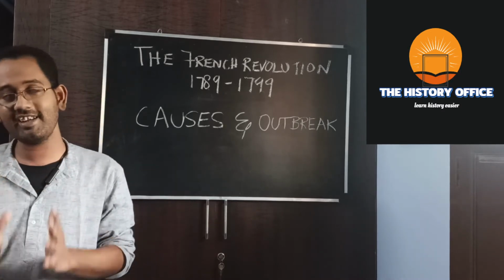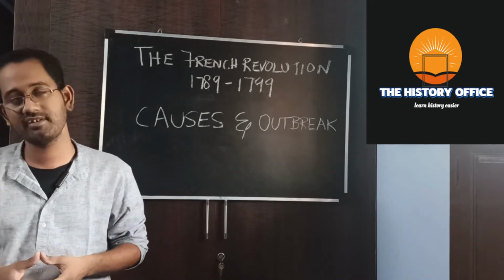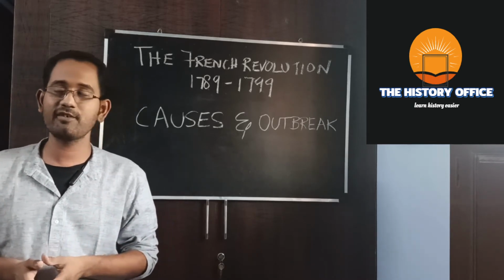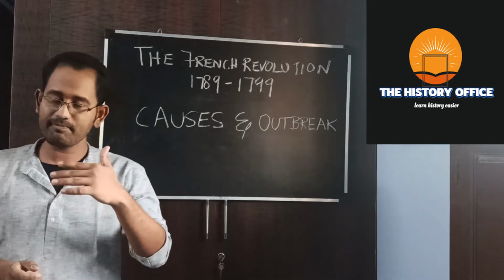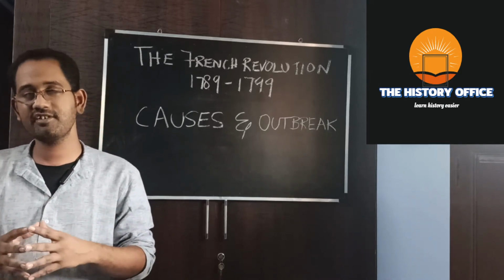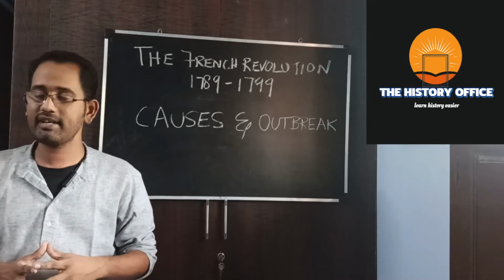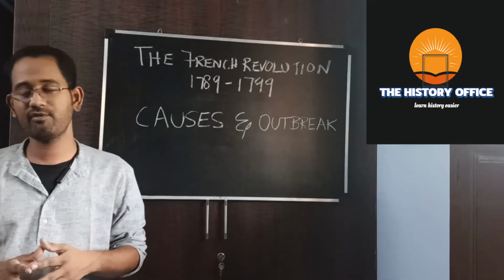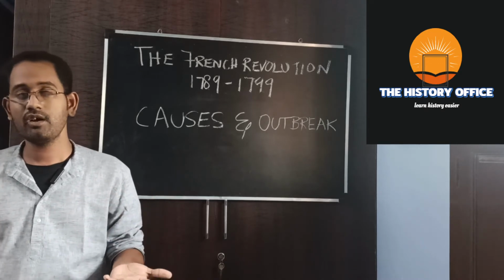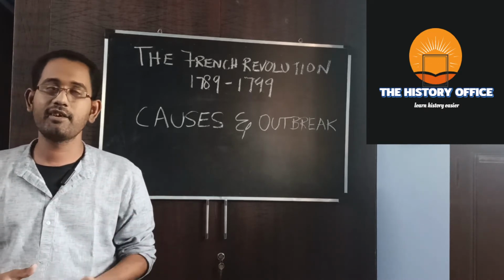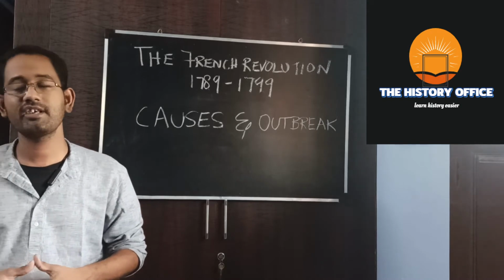Finally, in 1783, Calonne was appointed as finance minister. Calonne also advised the king to tax the nobility so that they could manage the income and expenditure of the state. But Calonne's advice was also ignored and Calonne was also dismissed. So in 1789, as the situation went out of hand, the king decided to convene the Estates General.